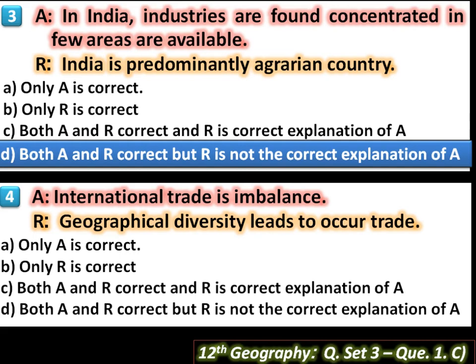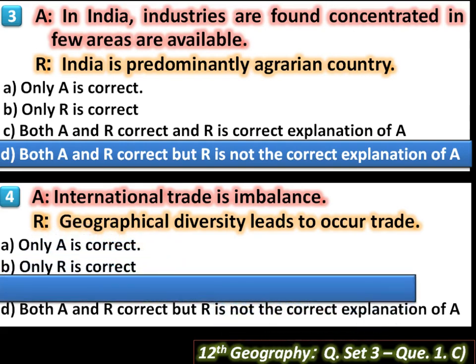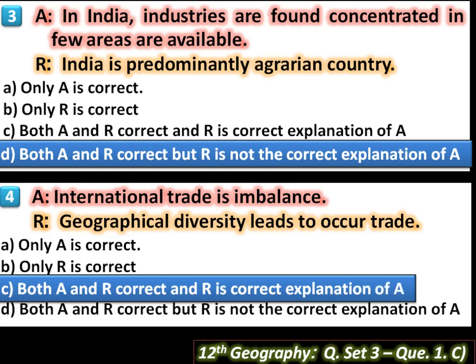Where there is scarcity of production, trade occurs with other countries. Because of this, international trade is imbalanced. So here A and R are correct and R is the correct explanation of A. So option C is the answer. Then next question.